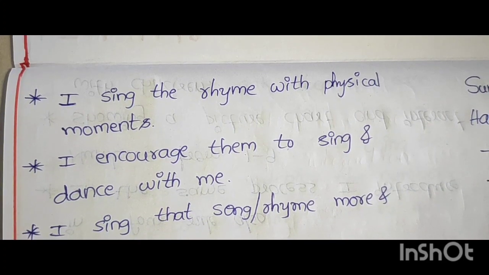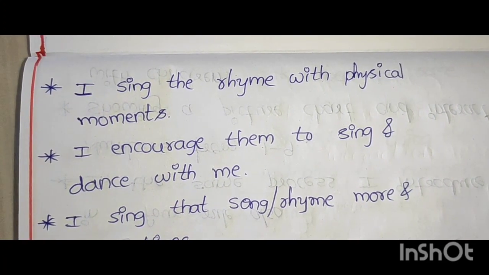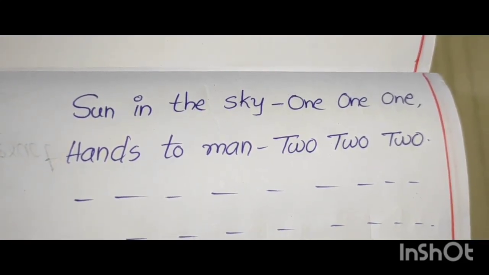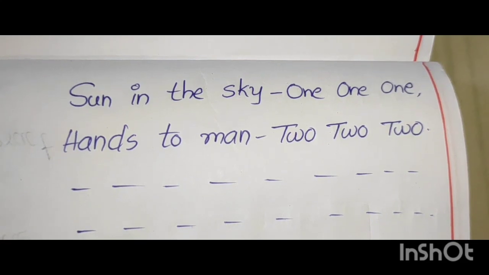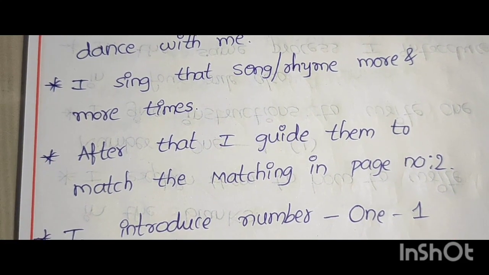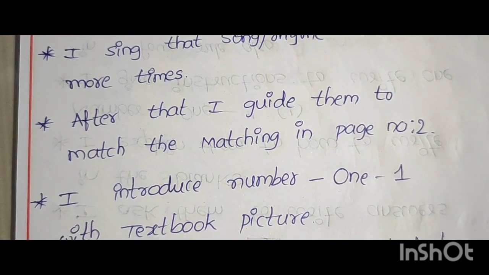I sing the rhyme with physical movements. I encourage them to sing and dance with me. I sing that song rhyme more times. Sun in the sky, 1 1 1. Hands to man, 2 2 2. I sing that song or rhyme more and more times. After that, I guide them to do the matching on page number 2.